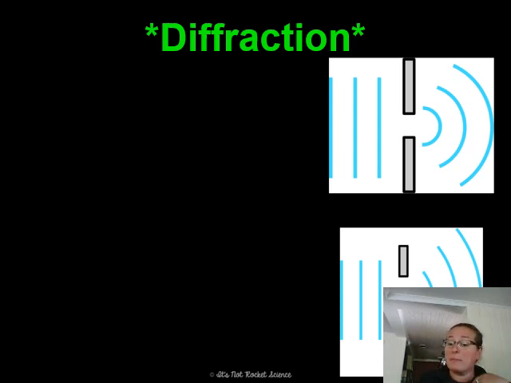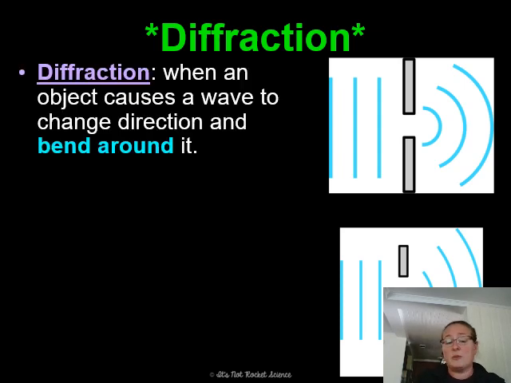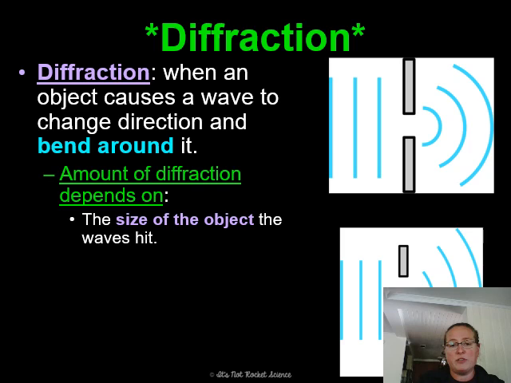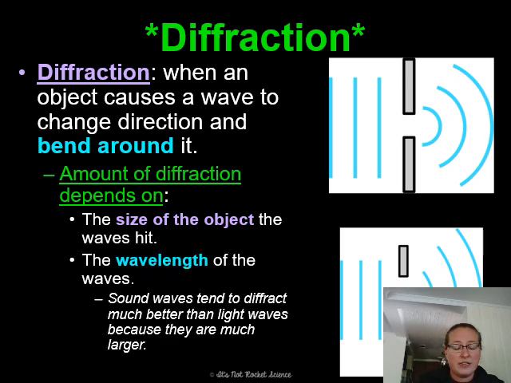All right, diffraction. This is the one that for me personally is the most difficult to grasp. It's probably the one I was least familiar with when I first learned about it. Diffraction is when an object causes a wave to change direction and bend around it. The amount of diffraction depends on the size of the object and the wavelength of the waves, so let's break that down into real world examples.